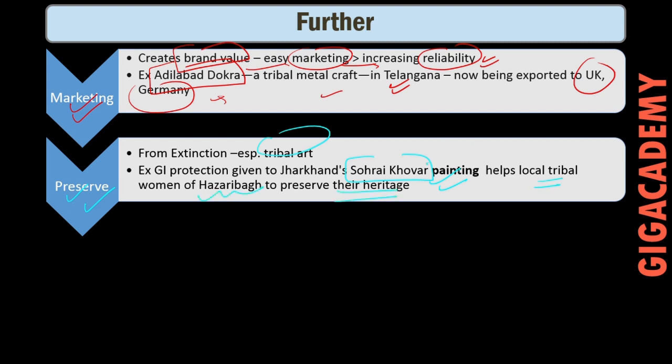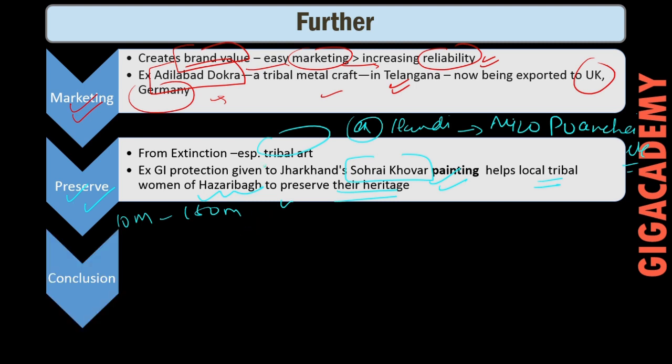So these all are valid examples, and you can go on mentioning all other GI tags. For example, if you want, you can write handicrafts and give the example of Mizo Puanchei, etc., and many points you can write so on. But since it is a 10 marker question and you write 150 words, 5 points are enough, and we can easily conclude it since it's a 'discuss' kind of question.